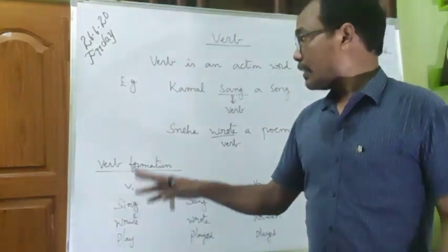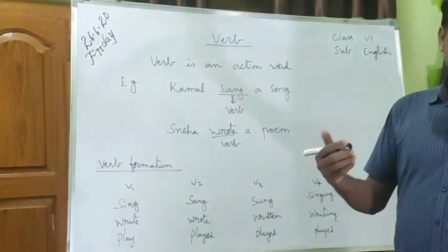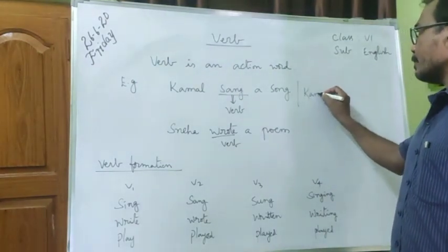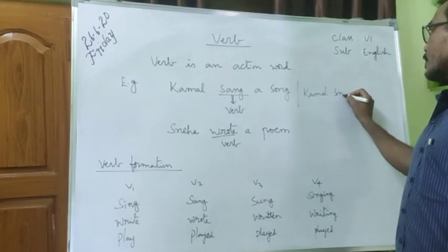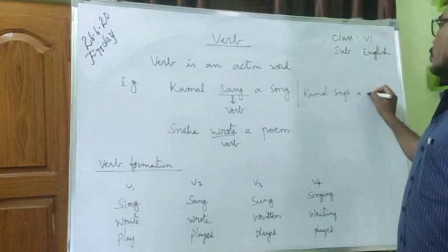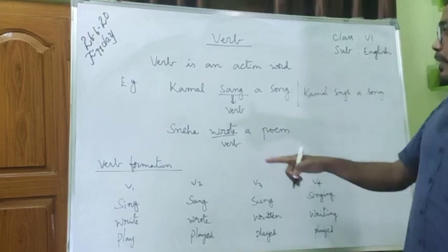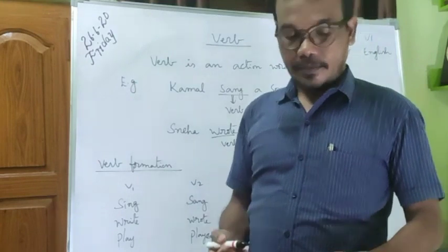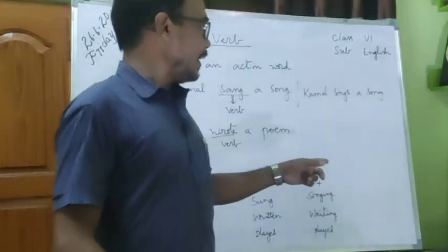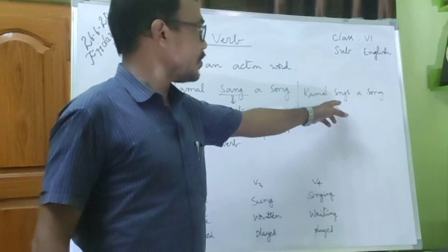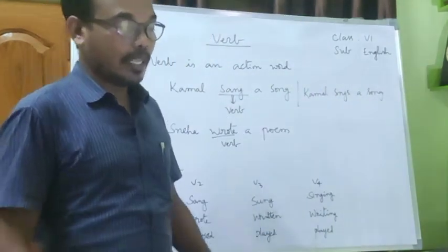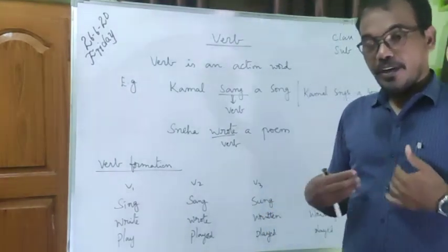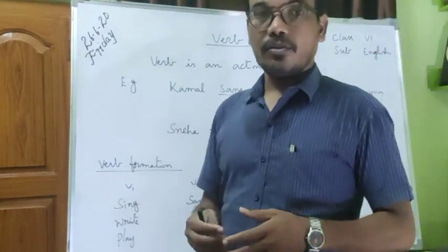Suppose Kamal has not sung a song, but now he sings. How can you say? Kamal sings a song. The same way, Sneha writes a poem. That means the action is to be done in this case. Kamal sings a song. Now he's going to sing a song, or else we know that Kamal can sing songs, so that is different.